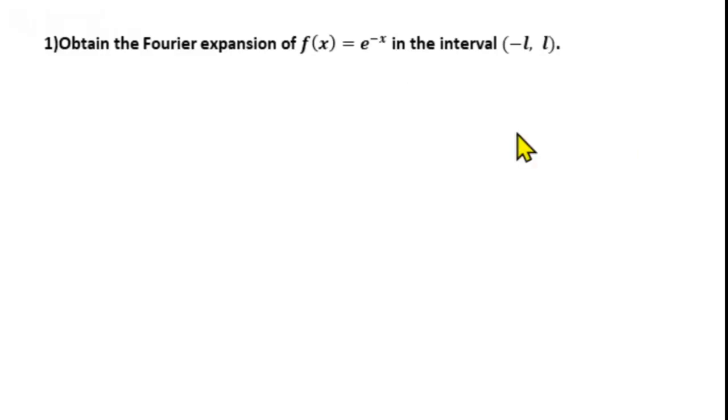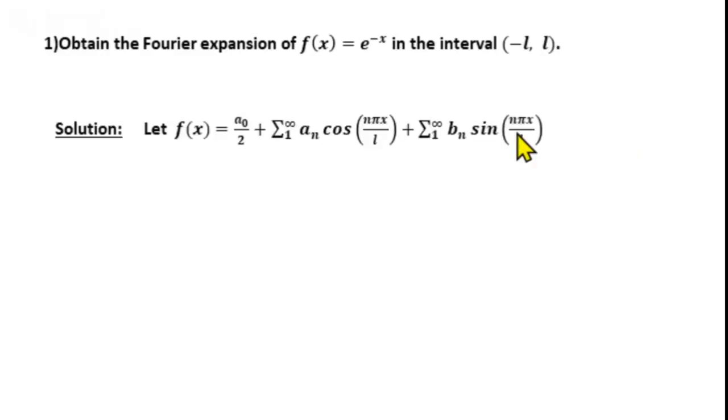So, our Fourier series expansion of f of x equal to e power minus x will be f of x equal to a naught by 2 plus summation n from 1 to infinity an cos n pi x by l plus summation n from 1 to infinity bn sin n pi x by l. Since the function is neither even nor odd, we need to find a naught, an, bn, all these Fourier coefficients. First, let us find a naught.